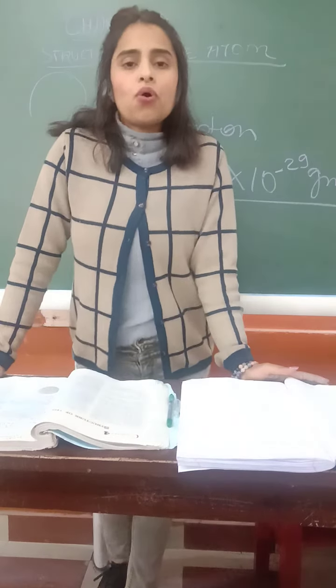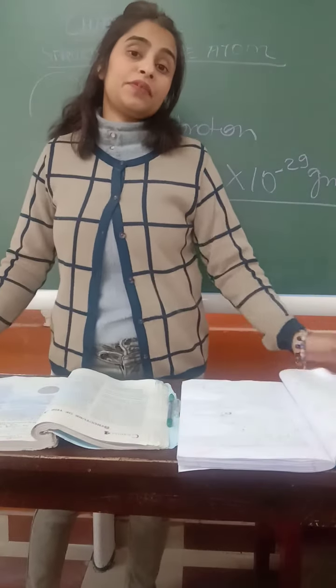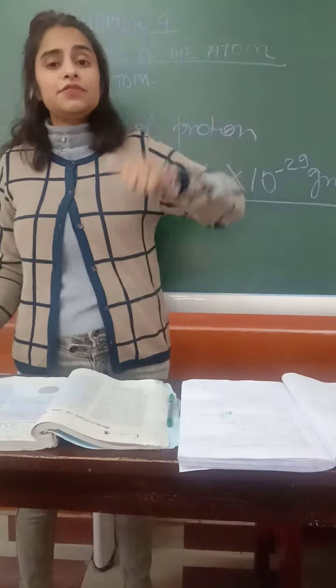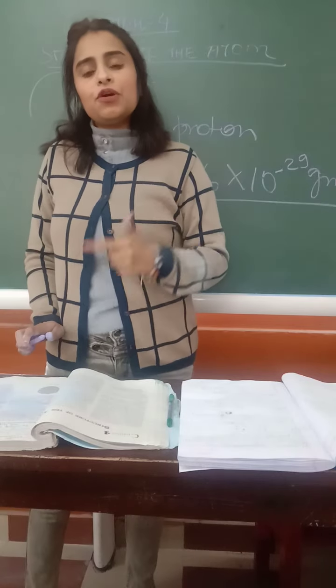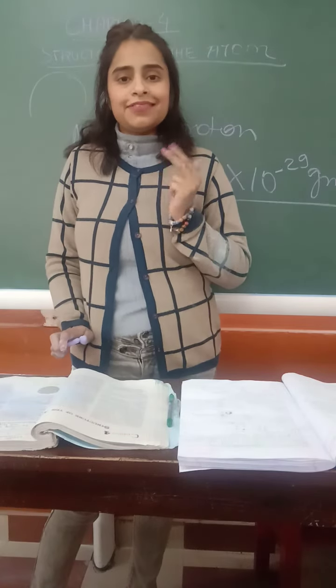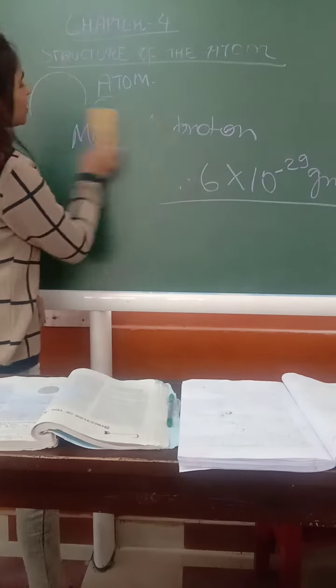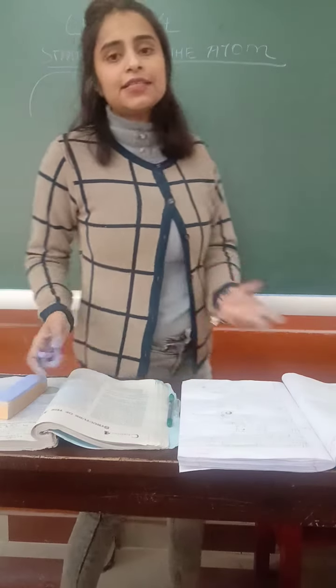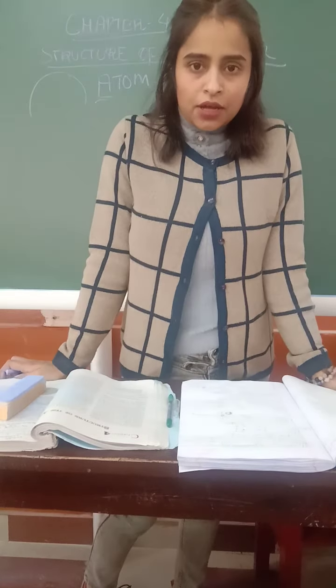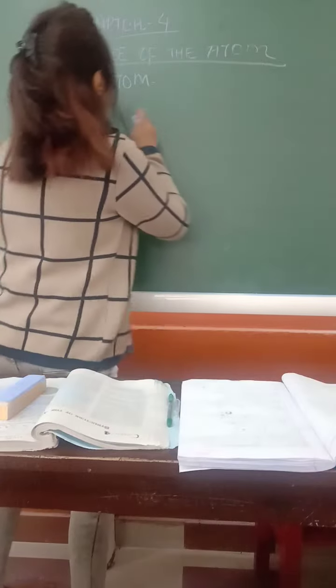Now talking about neutron. Now students, see, one is positive, another one is negative. What about the third one? Neutron will be no charge. So neutron is something which has no charge. I'll write it down.